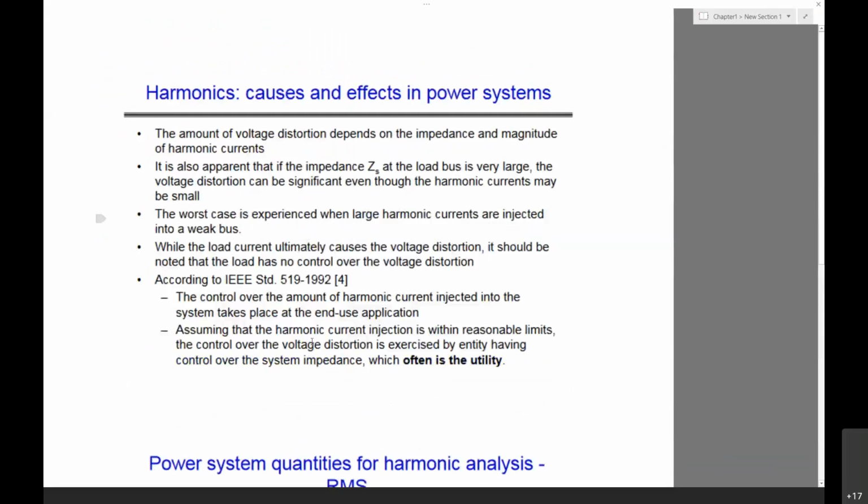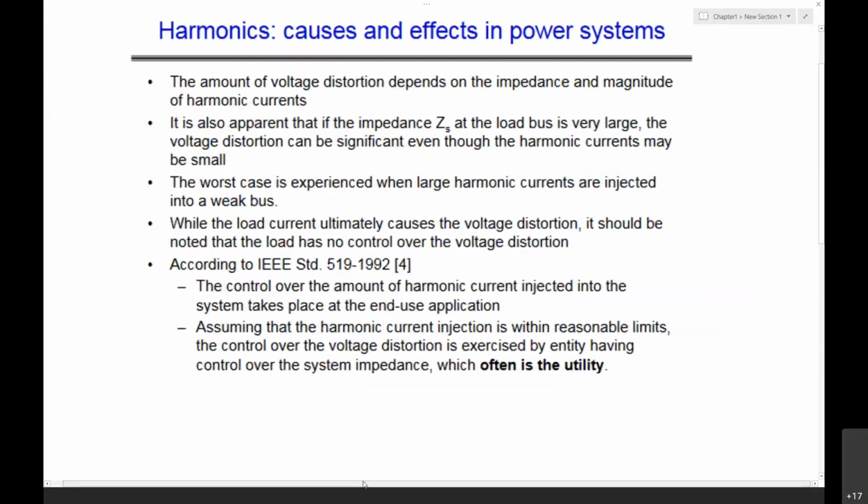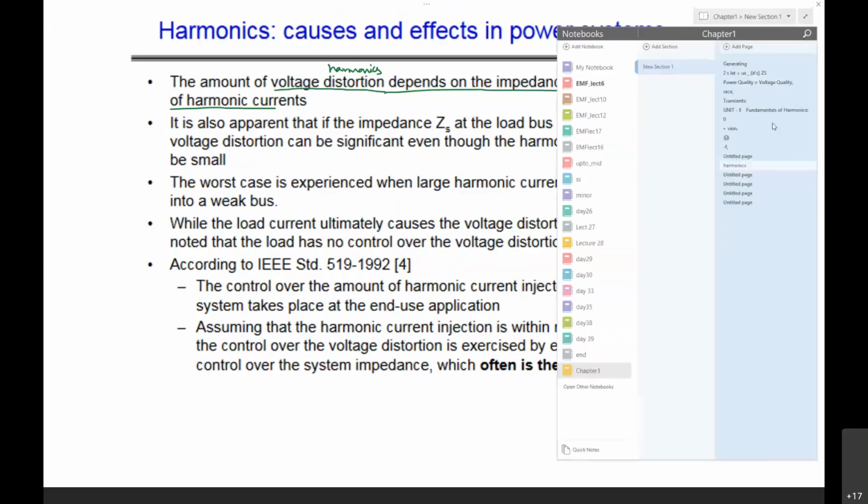Here, whatever I've explained just now, you see this point also. The amount of the voltage distortion and the voltage harmonics depends on the impedance and the magnitude of the harmonic currents. If you have seen this particular equation, you have seen this.